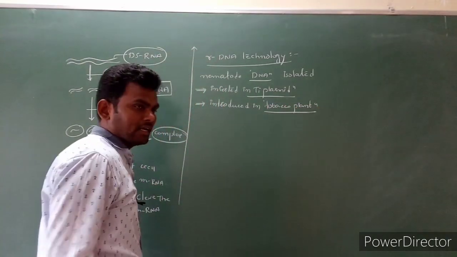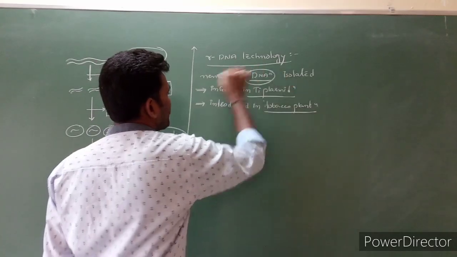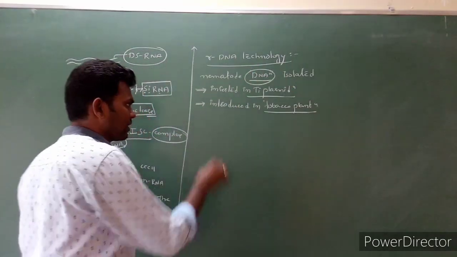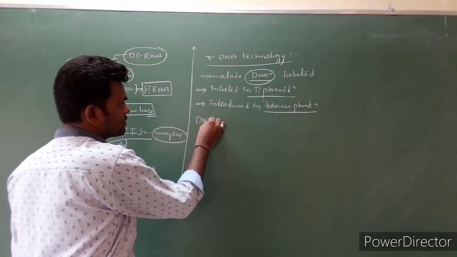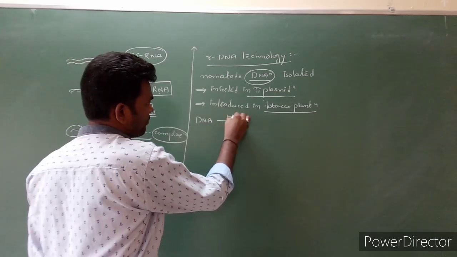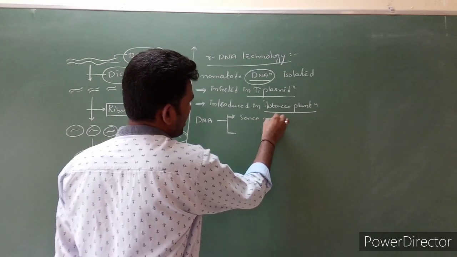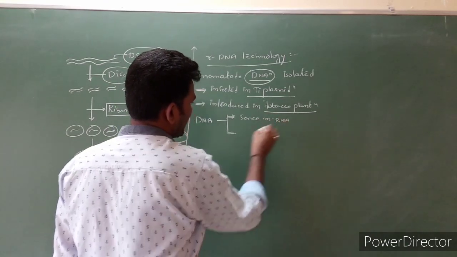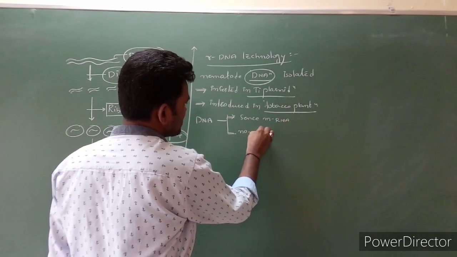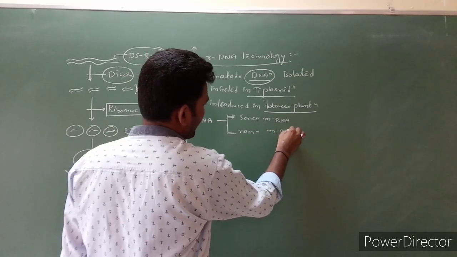In the tobacco plant, the DNA again performs a defense mechanism, and this DNA is going to produce two types of mRNA, one sense mRNA and one nonsense mRNA.